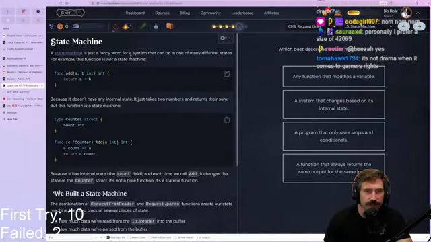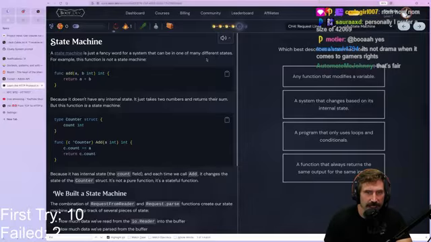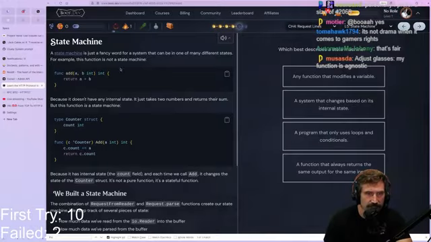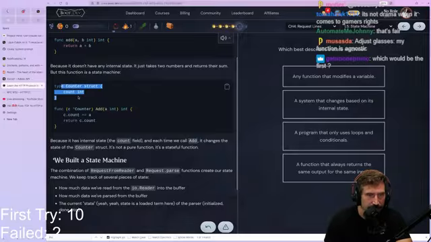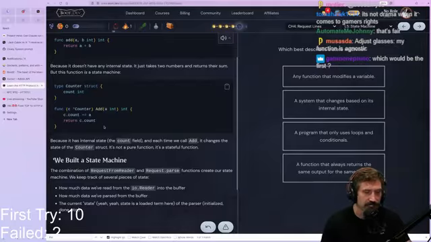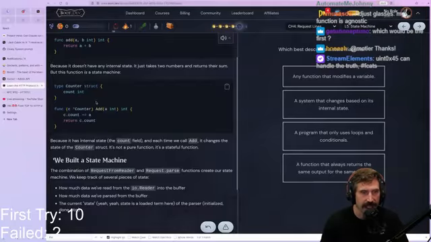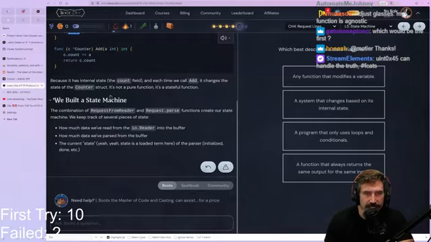All right, state machine. A state machine is a fancy word for a system that can be in one of many different states. For example, this function is not a state machine, because it doesn't have any internal state. It just takes 2 numbers and returns their sum. But this function is a state machine. In some sense, this is an extremely simple state machine. The machine is very one-dimensional. It just has a bit of state, and we mutate it through a function call. It has internal state count, and each time we call add, it changes the state of the counter struct. It's not a pure function, it's a stateful function. We built a state machine.